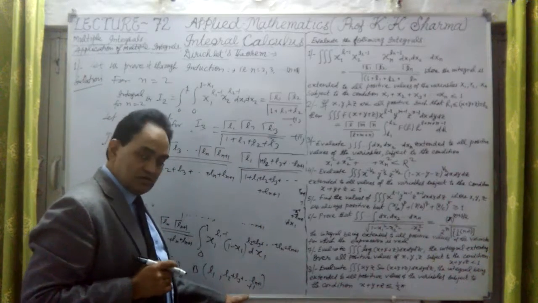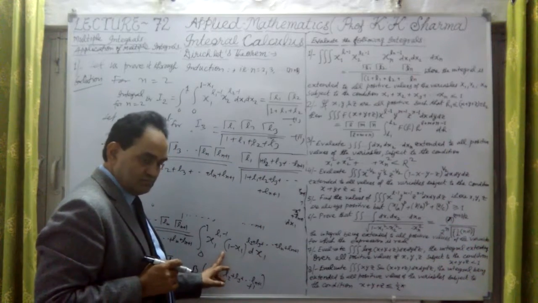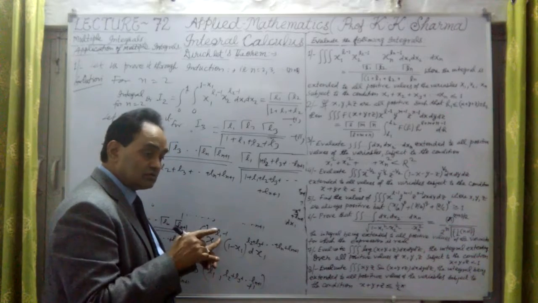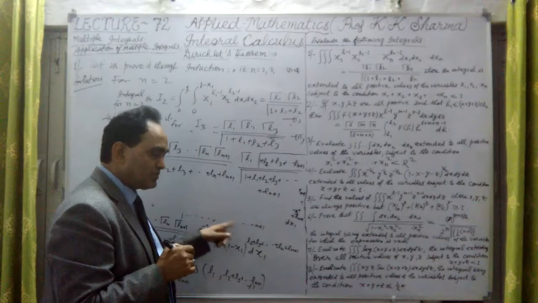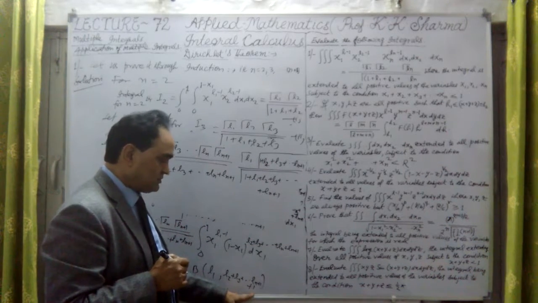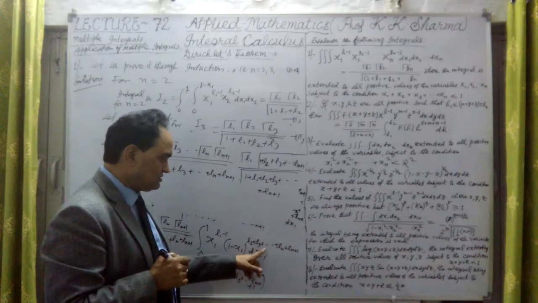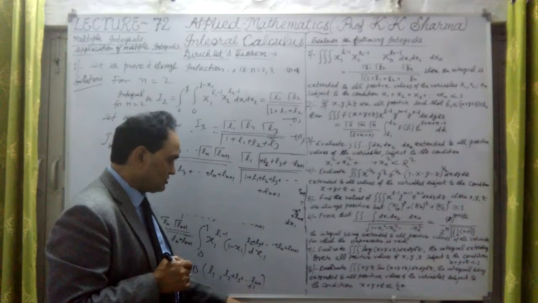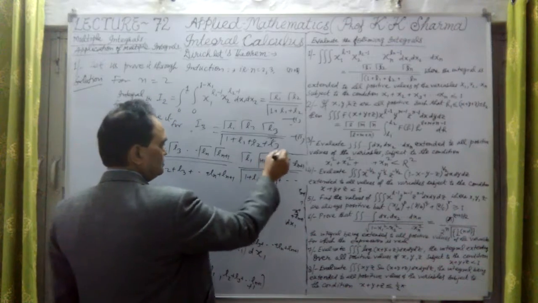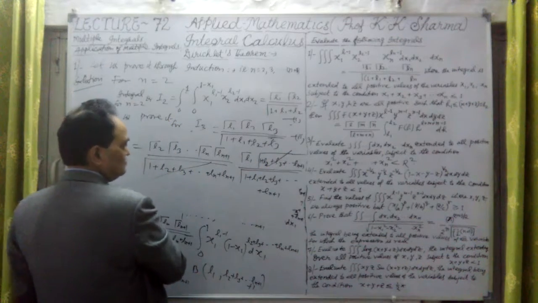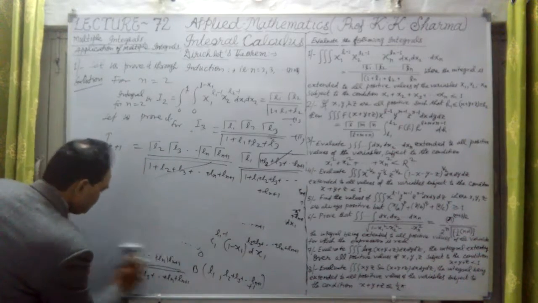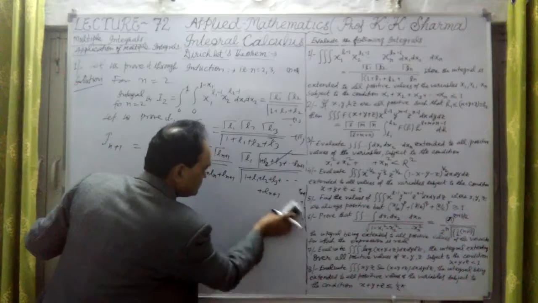Understood? Why? Because whenever we write beta, this converted into beta function, and in the powers we add 1 extra. This is L1 minus 1 plus 1, that means only L1. Here we have not added 1, but here we have to add 1. This is L2 plus L3 plus Ln plus 1 plus 1. So this 1 is beta, so this whole value is cancelled out. Therefore, the same answer is coming out.